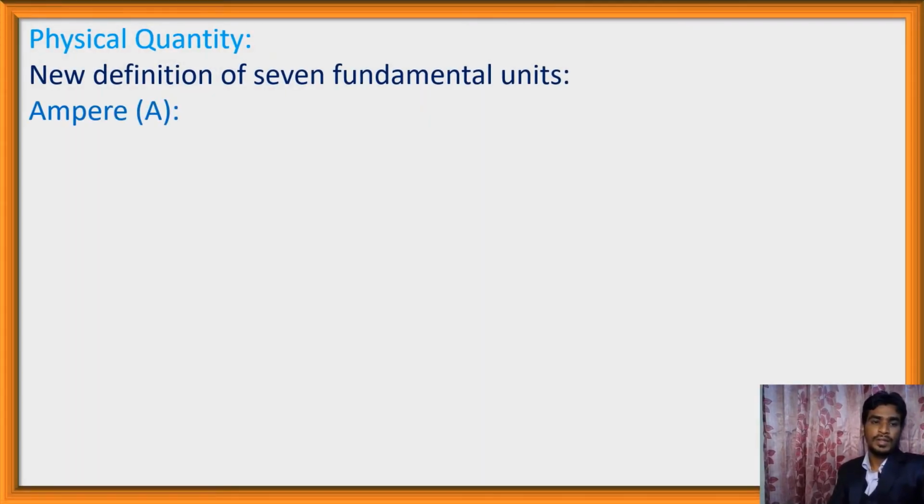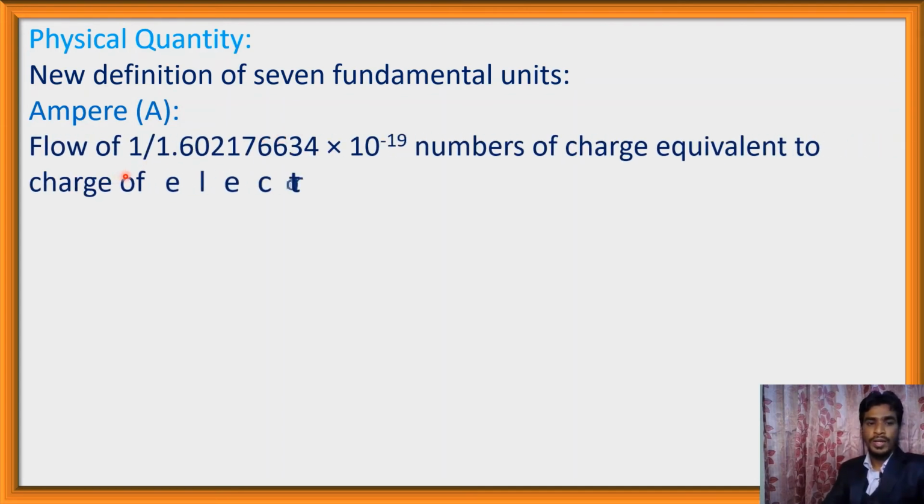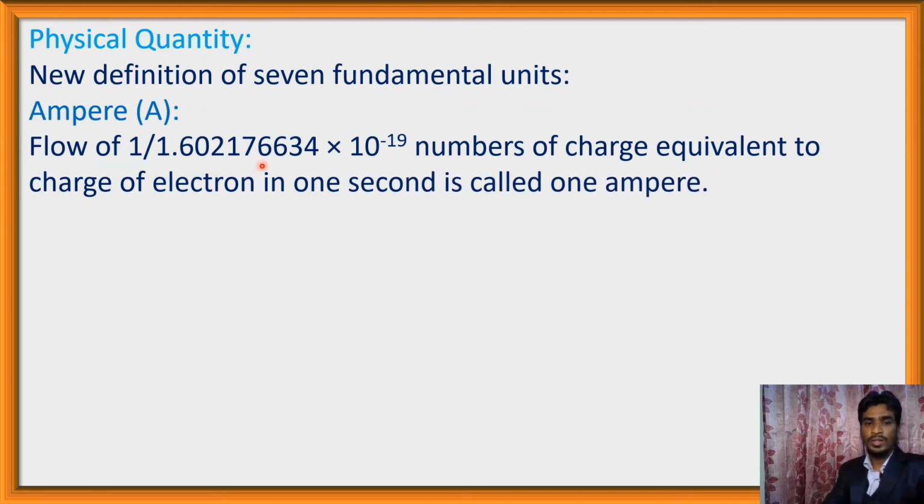Now ampere is the unit of electric current, and it's a fundamental unit. Its symbol is A. Flow of 1 divided by 1.6021766634 into 10 to the minus 19 numbers of charge equivalent to charge of electron in 1 second is called 1 ampere. That is, flow of this number of charge equivalent to charge of electron in 1 second is called 1 ampere electric current. This is the definition of ampere.